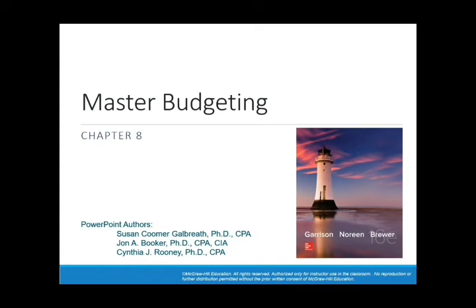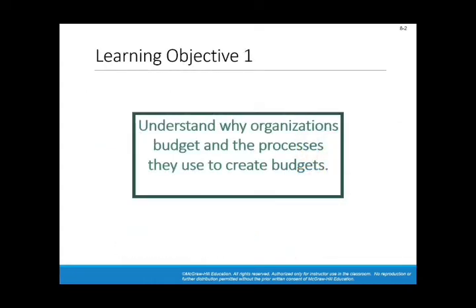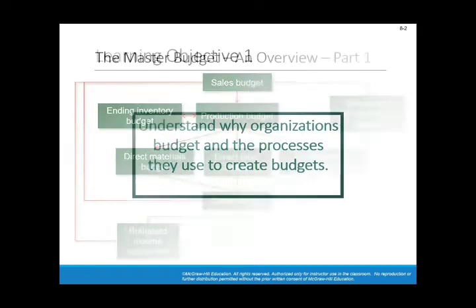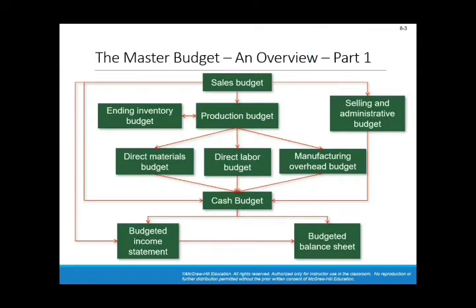So as we discussed, chapter 8 is about the master budget. When we say master budgeting, we are referring to a budget that includes several budgets beneath it. In the master budget, we start with sales, and we move on to the production budget. The production budget is based on sales. So if you expect to sell 100 units, you would manufacture at least 100 units, depending on the ending inventory and the beginning inventory that you have.